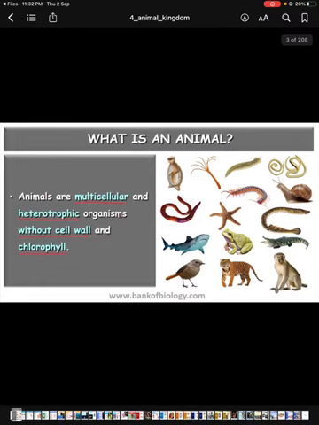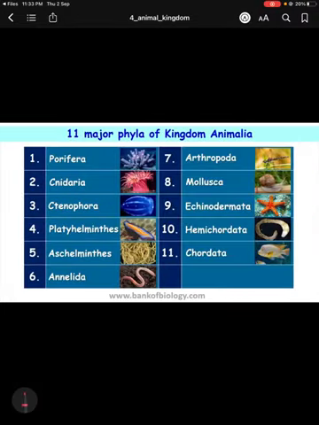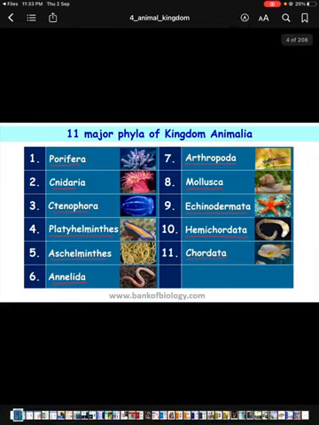Now all the animals that are present in the world are divided into 11 major phyla, and these phyla are Porifera, Cnidaria, Ctenophora, Platyhelminthes, Aschelminthes, Annelida, Arthropoda, Mollusca, Echinodermata, Hemichordata, and Chordata. These 11 phyla are for all the animals that are present in the world.